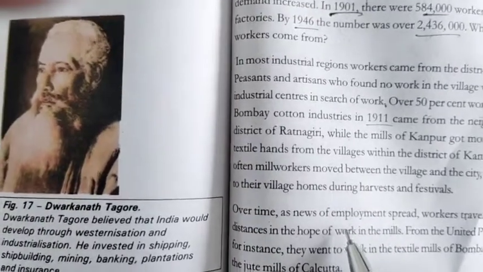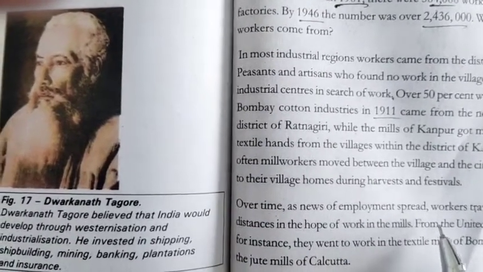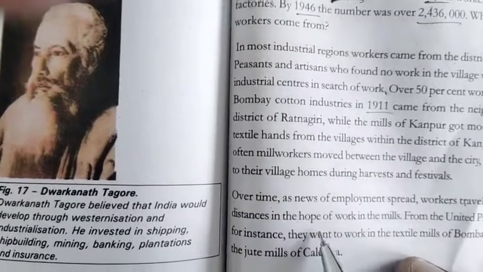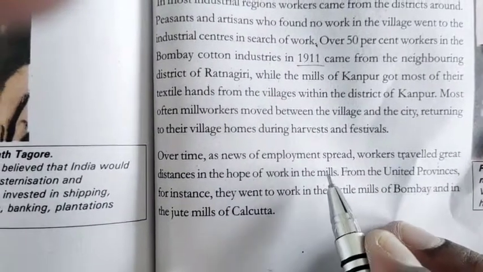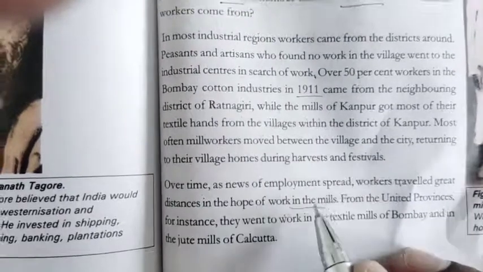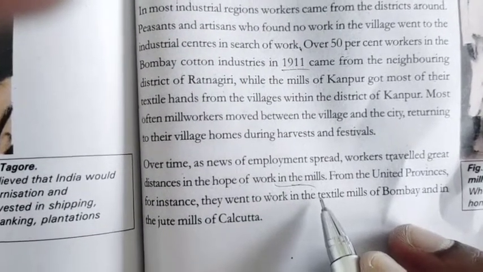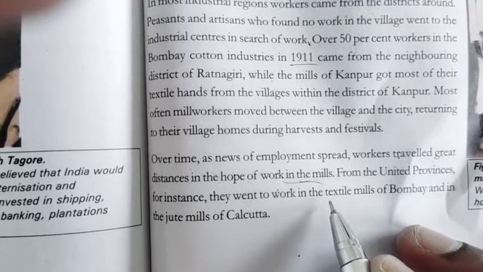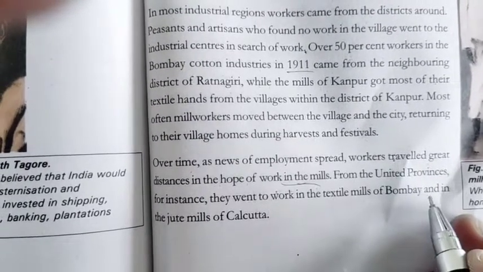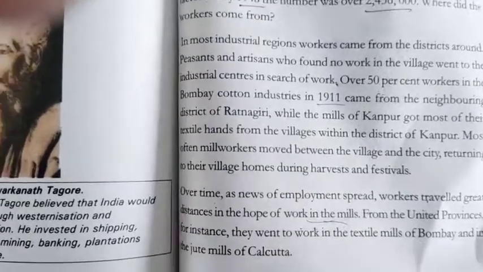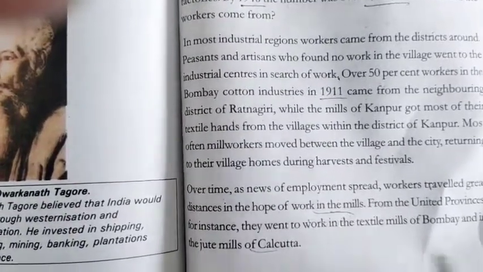Over time, as news of employment spread, workers traveled great distances in the hope of work in the mills. Because of that, they got more money from the United Provinces. For instance, they went to work in the textile mills of Bombay and in the jute mills of Calcutta. So the workers came from other villages.